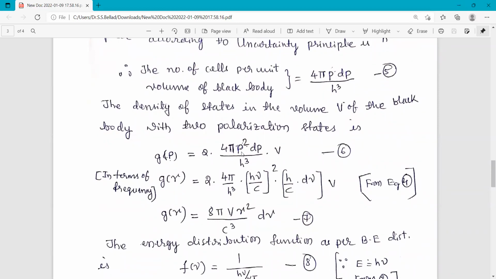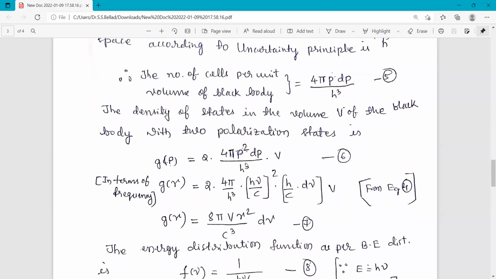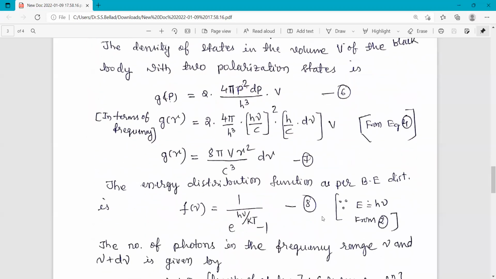In terms of frequency, the same equation you will write as 2 into 4 pi p square dp by h cube. And this p is momentum. As per equation 4, p is equal to h nu by c. And dp is the derivative of that p, so that is h by c into d nu, and into V. So this you are substituting from equation 4. Next, you have to simplify. You will get this as equation 7: G of nu is equal to 8 pi V nu square divided by c cube into d nu.